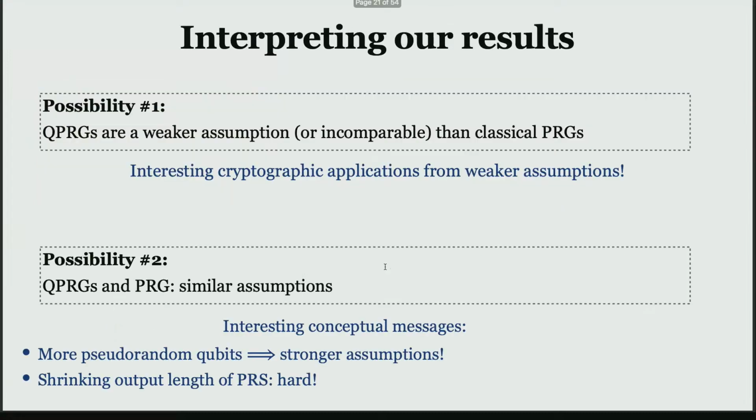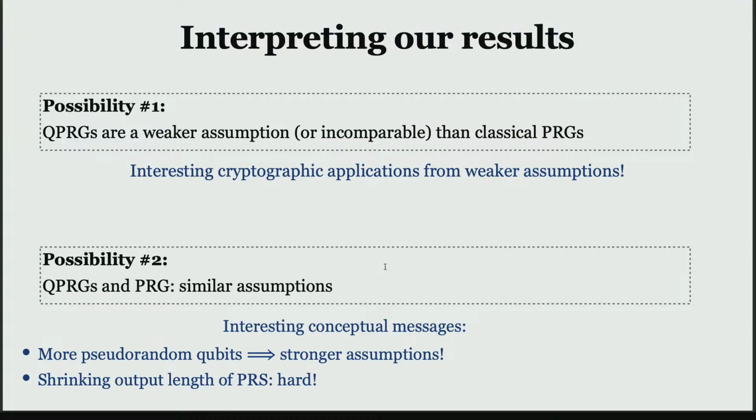Okay. So how do we interpret our results, right? There are two possibilities. One possibility is that quantum PRG is really a weaker assumption than classical PRG, or it could even be incomparable. In either of the two cases, it's a win for us because we can get all these interesting applications from assumptions that are qualitatively different from pseudorandom generators. But there's another possibility. Maybe quantum PRG and classical PRGs are really the same. We haven't figured out how to prove it, but maybe they're the same.